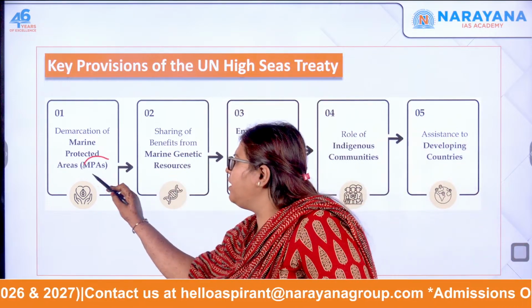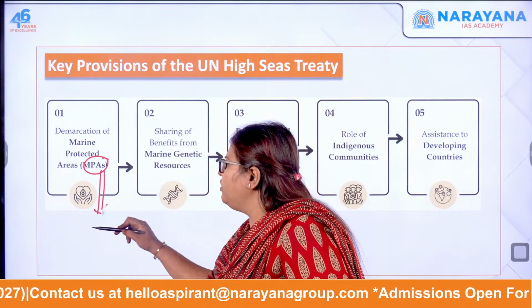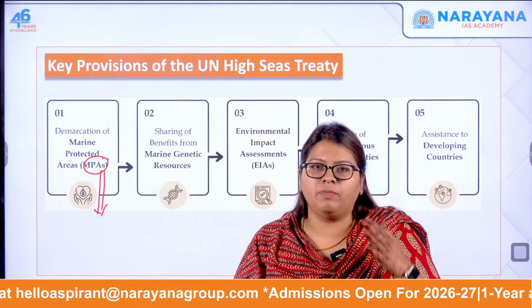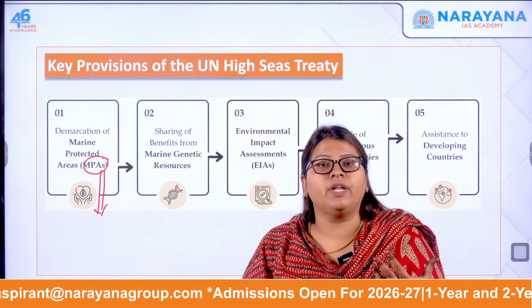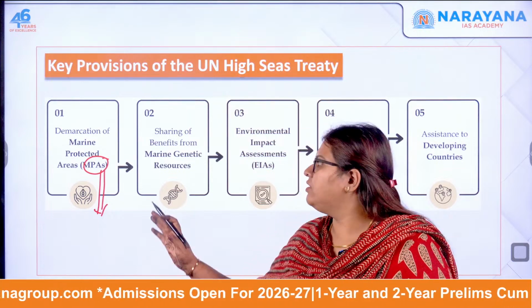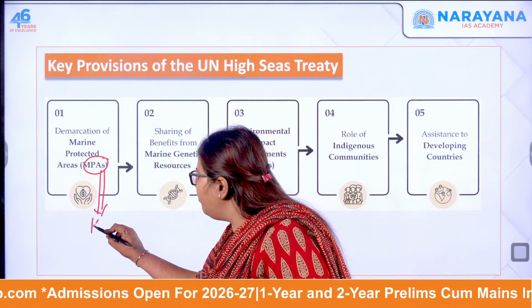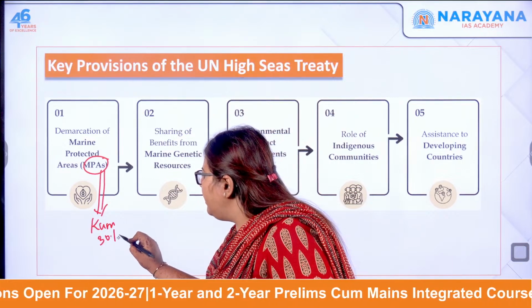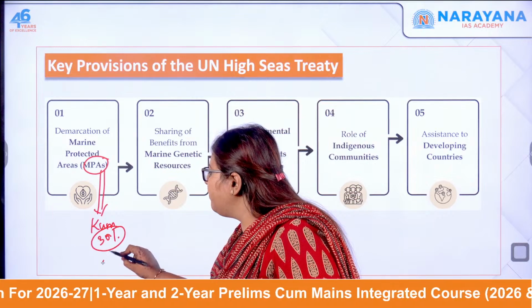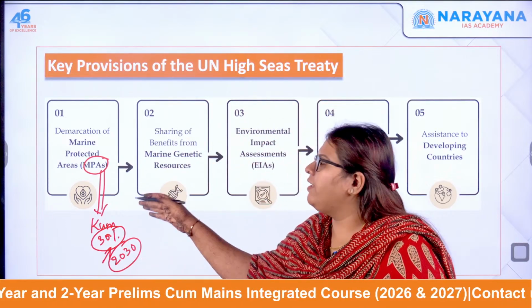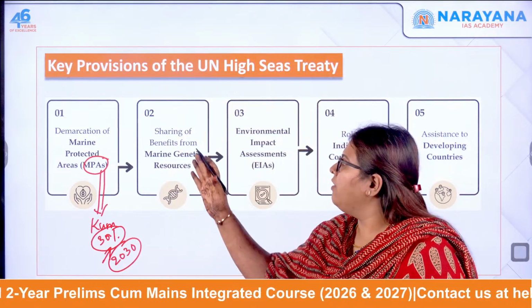What are protected areas? The areas of the ocean which should not be used for other purposes, which have to be protected from degradation and any kind of anthropogenic activity. And that is where you have the Kunming Protocol, where 30% of the degraded coastal and marine ecosystem actually have to be restored by the year 2030. That is why we have the marine protected areas framework over here.